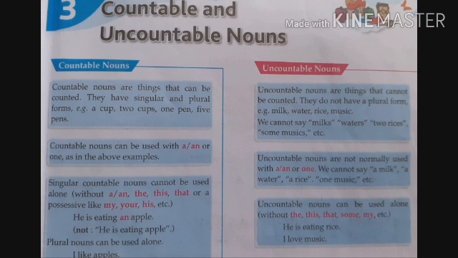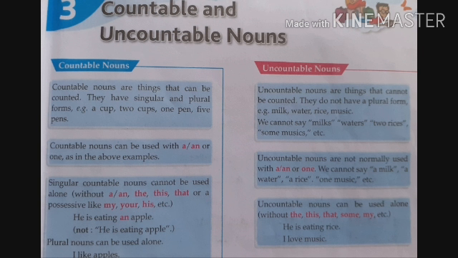Singular countable nouns can't be used alone without a, an, the, this, that, or a possessive like my, your, his, etc. Suppose that, come on, the example: he is eating an apple.